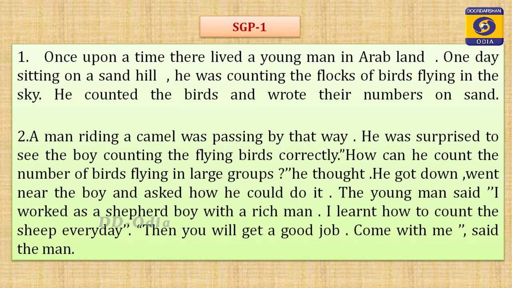A man riding a camel was passing by that way. He was surprised to see the boy counting the flying birds correctly. How can he count the number of birds flying in large groups? He thought. He got down, went near the boy and asked how he could do it.